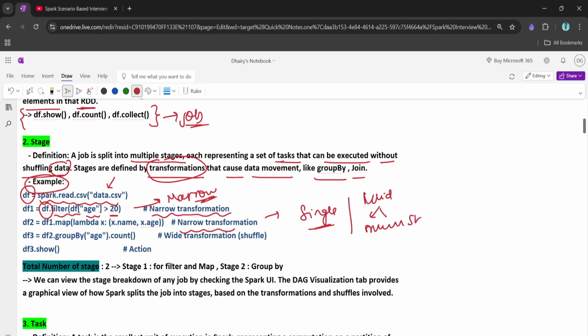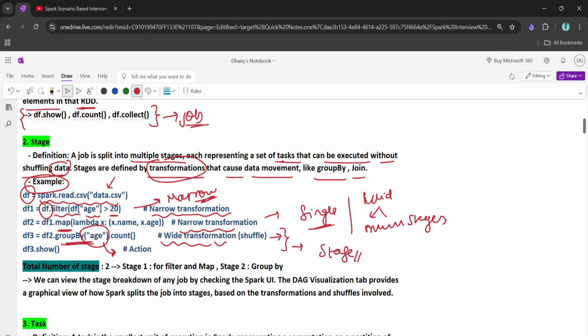Got it? So here, map is also a narrow transformation because no shuffle of data is needed. It's just the mapping of the data in the RDD, right? And then a group by on age. Here the shuffle is required, so that's why it is a wide transformation, and for this one altogether we need a different stage.